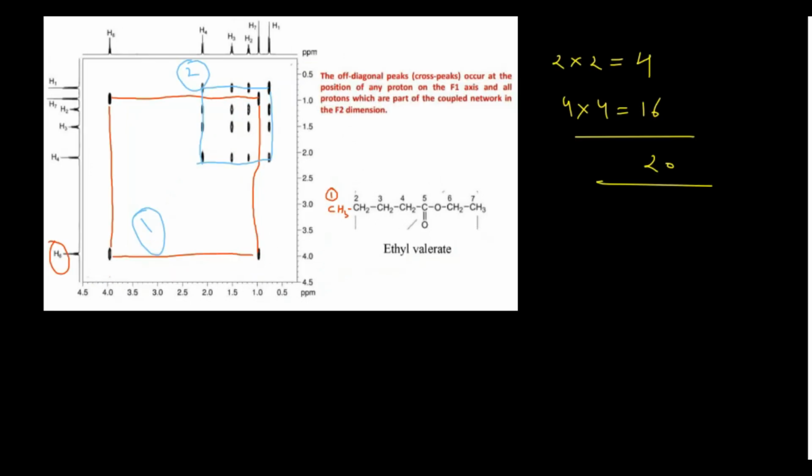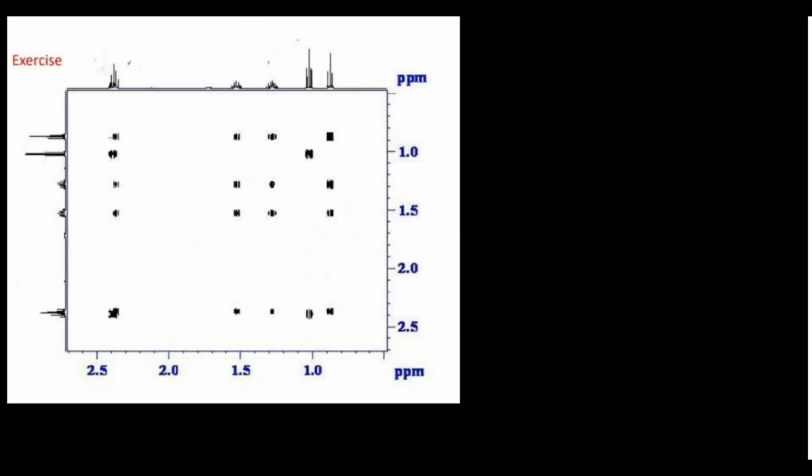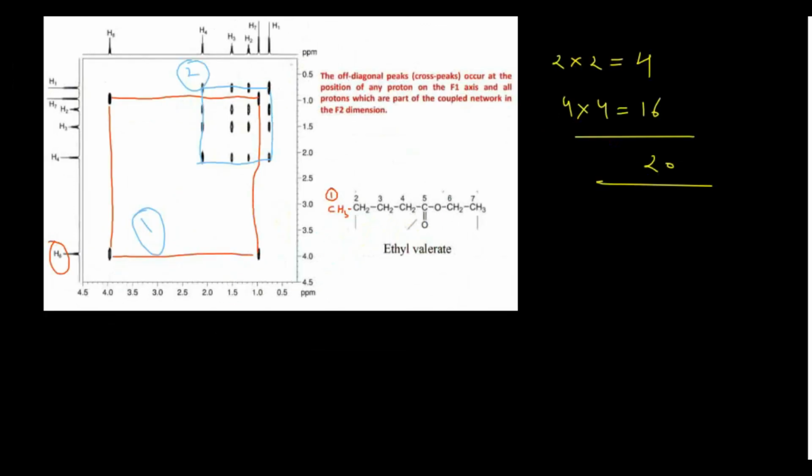So whatever I have explained to you, all these peaks are there actually. This correlation they have explained here, this correlation they have explained there. If I go back, see, you see here this correlation and this correlation. If I go back, then you will find the same correlation. Okay, there is no difference in this and this. Only the artistic way is different because I have drawn with my hand and it is done by the computer itself. Okay, and of course do not forget about the diagonal. This diagonal is also there, but there is not much importance of this diagonal. Okay, so this is all about your Tocsy interpretation.